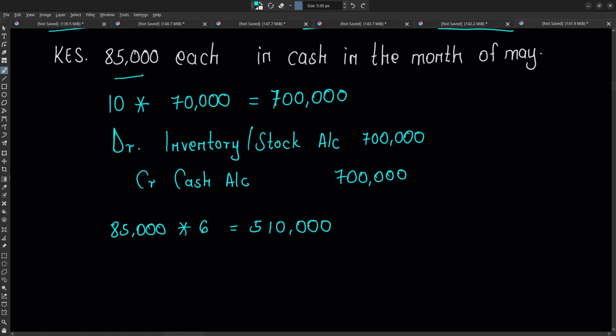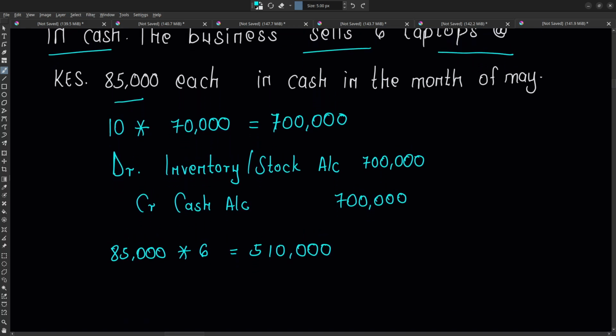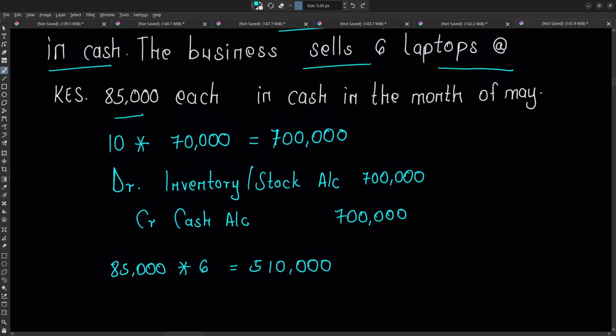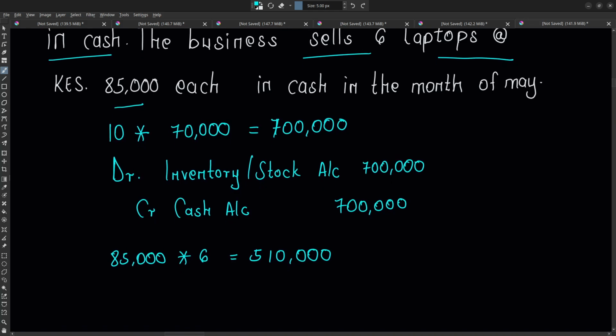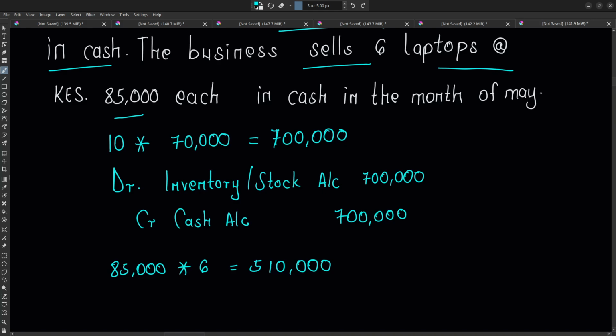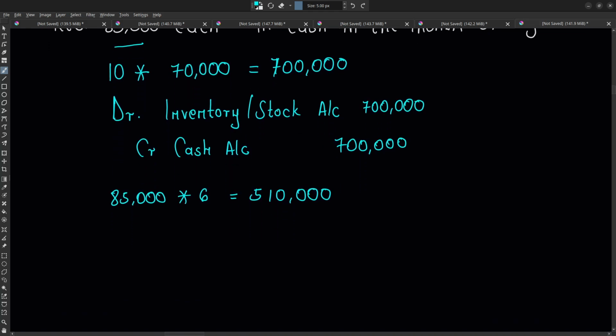The moment the business does that, we need to recognize this revenue, because now we have taken these laptops from our shop, we have taken them to that client that was buying. We are saying here it was paid in cash as well, so meaning we directly received that money. So we need to debit cash account an amount of 510,000.